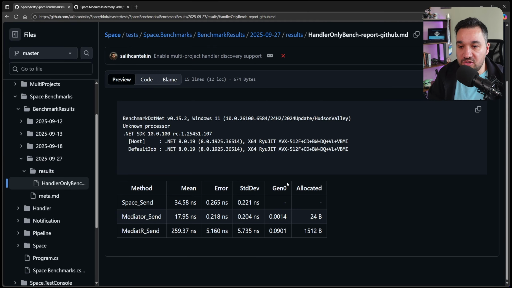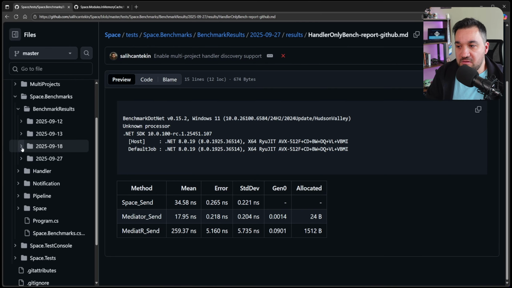So there will only be one function. And this test actually shows how space works against the mediator, the one that works with source generator, and against the mediator. So this was not using the source generator, it was using the reflection. That's why it generates so much memory allocation, which takes so long. So the mediator, as I just said, it is fast. Space is tested. It is gonna become better. It's because in my early test, it was like 3 times more than that one. It was about 990 or 100 nanoseconds or something. So now I'm keeping it improved as always. But as you can see, it doesn't use any memory allocation, so it is allocation free.